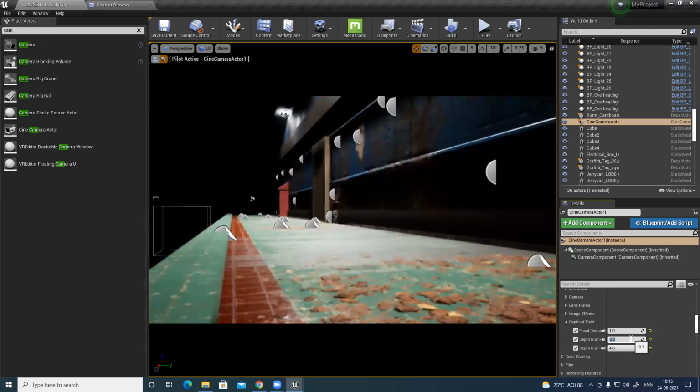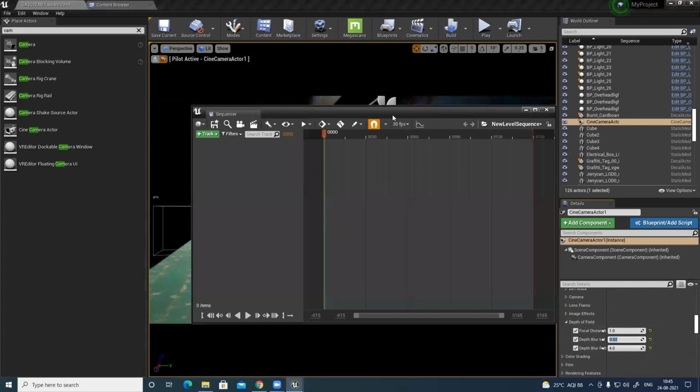Point two. See, this part is clear. So point two is still too high. 0.2. You see, the background is getting blurry and this foreground is really sharp and crispy. So I can manipulate the camera like this. Now, once I manipulate this, I have set up my basic scene.